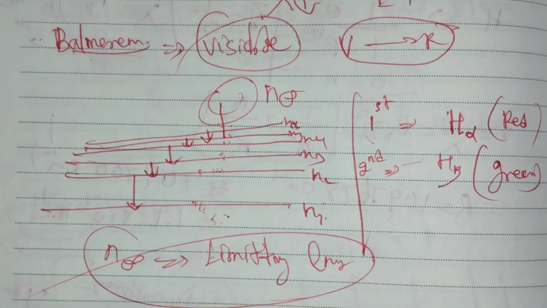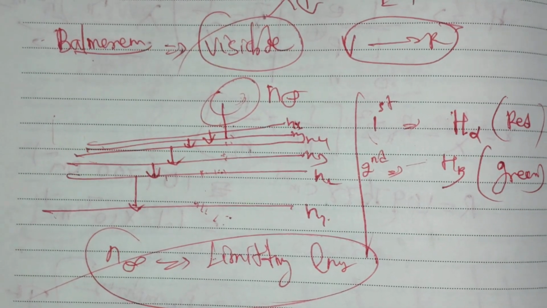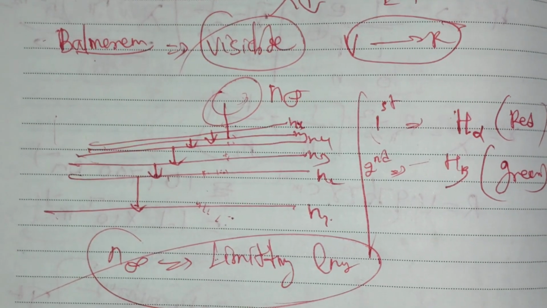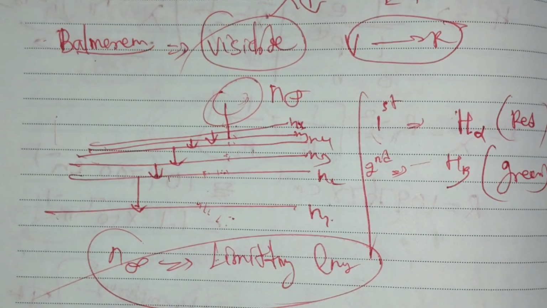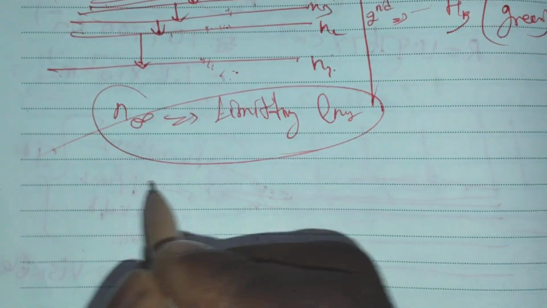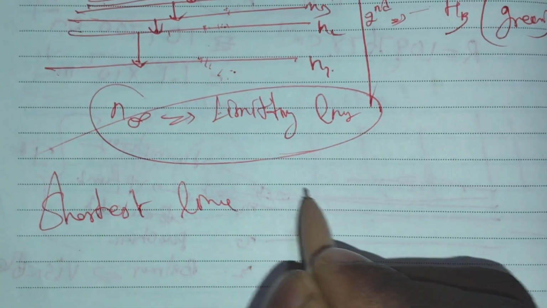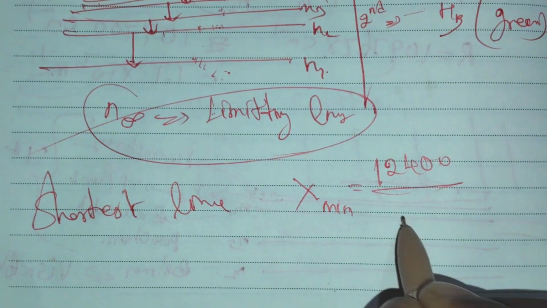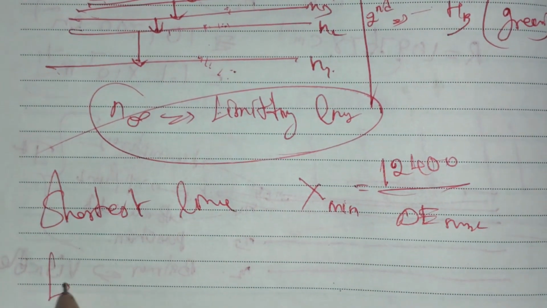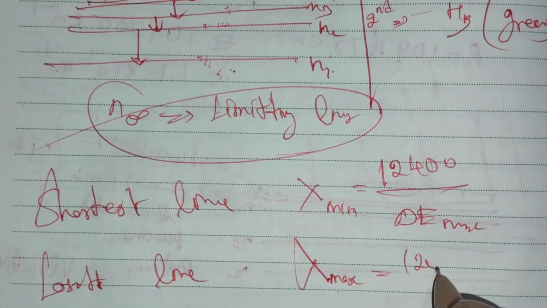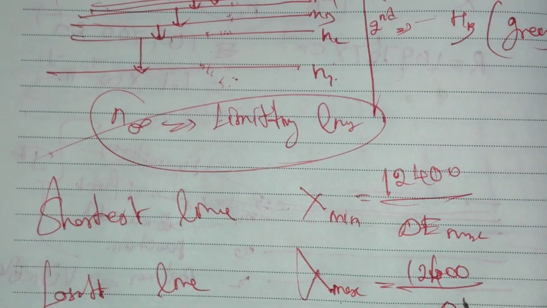So the overall conclusion: maximum energy means lesser wavelength, and maximum wavelength means lesser energy. The shortest line formula is lambda minimum is equal to 12,400 divided by delta E maximum, and for the longest line, lambda maximum is equal to 12,400 divided by delta E minimum.